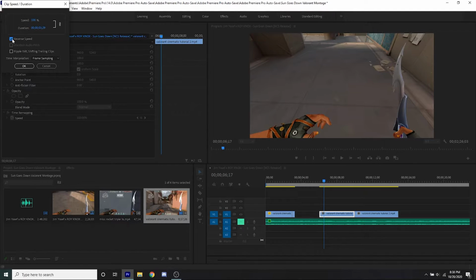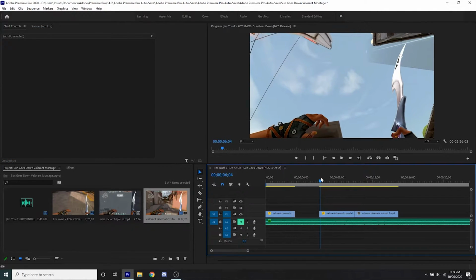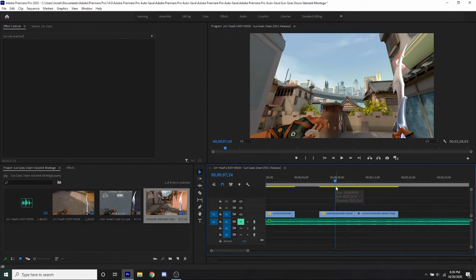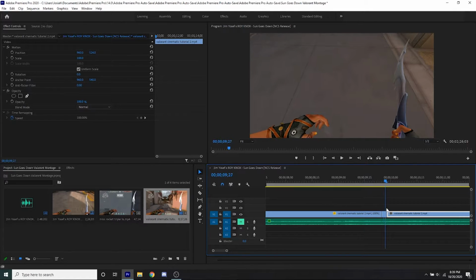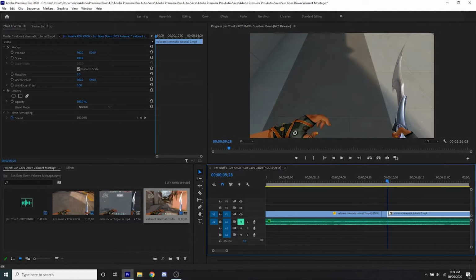Just reverse the speed or make the media go backwards to where it's actually in reverse. And then click OK. And you're actually going to start from up in the sky, and then you're going to be going back down. You can see right here that our media goes down to looking at the floor, and then we're down looking at the floor again.